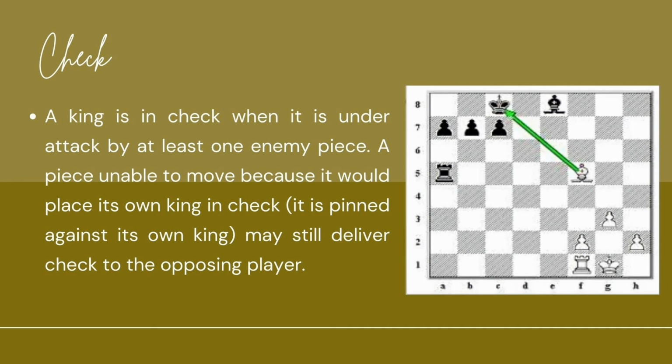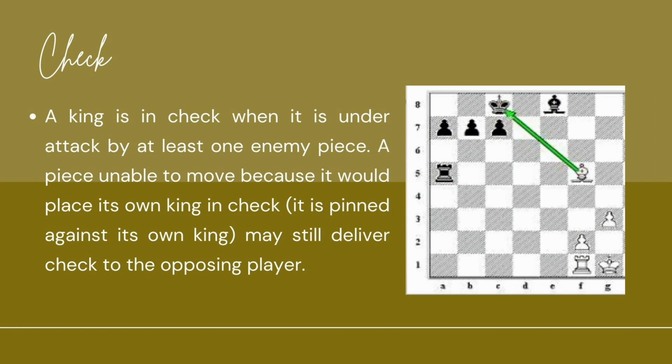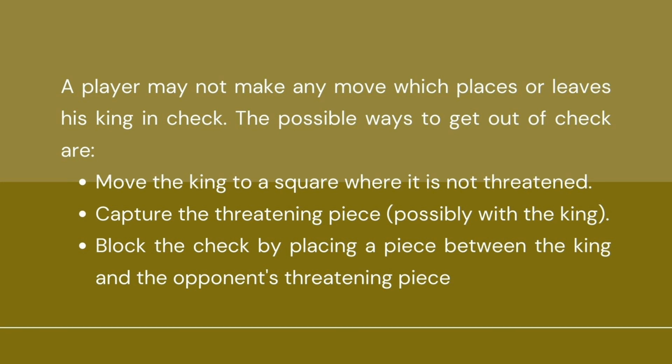So, here is the meaning of check in the chess game. A king is in check when it is under attack by at least one enemy piece. A piece unable to move because it would place its own king in check, it is pinned against its own king, may still deliver check to the opposing player. So, we have different ways to get out of check. So, we will discuss. A player may not make any move which places or leaves his king in check.